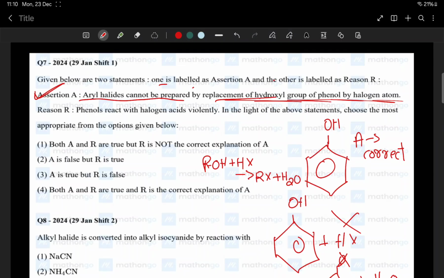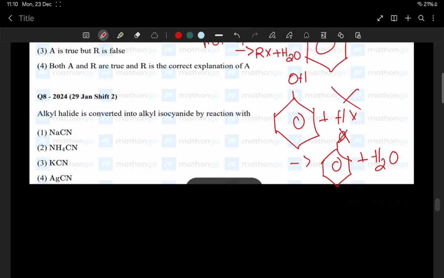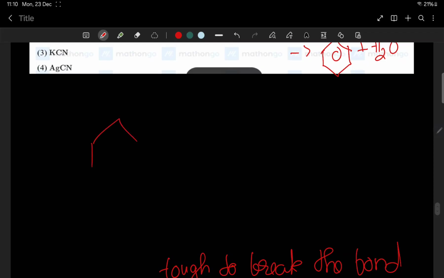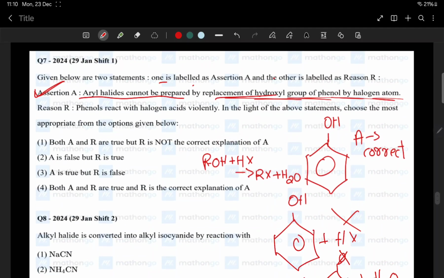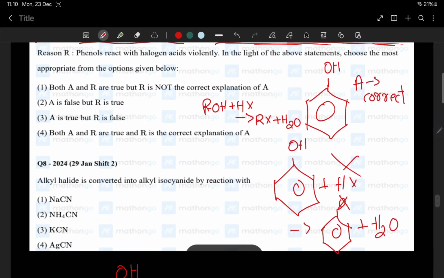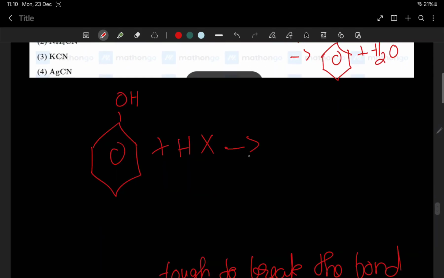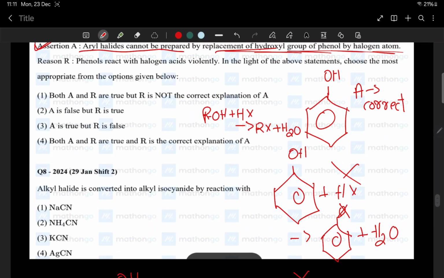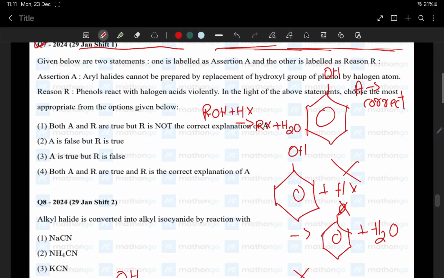Now the reason for that: phenol reacts with halogen acids violently. The reason is that phenol will react with the halogen acid. It's telling that the reason for why aryl halides cannot be prepared by replacement of hydroxyl group is that it will react like this to form something like this. Very nice. Unnecessarily they are asking this question, I think.